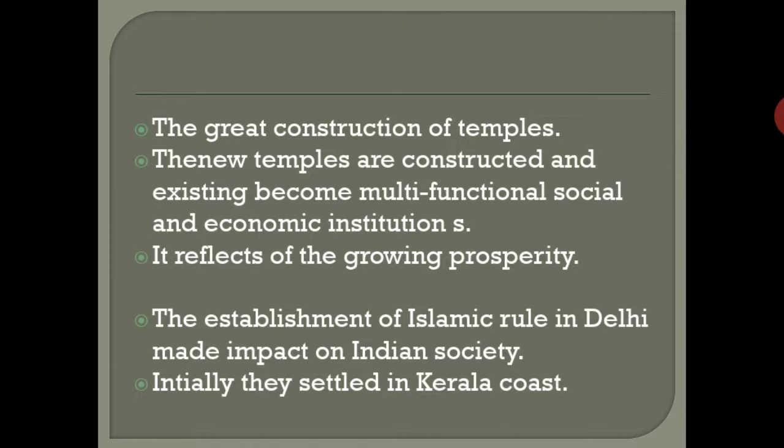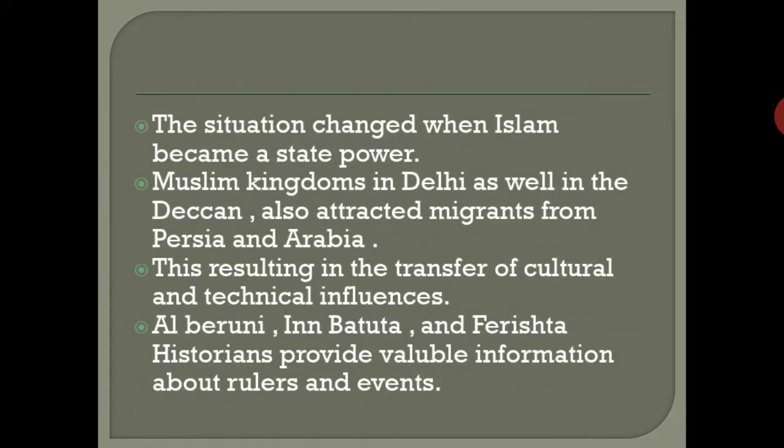After that, the establishment of Islamic rule in Delhi made an impact on Indian society. In the north, the Delhi Sultanate was started. Initially, they settled in Kerala. The situation changed when Islam became a state power.